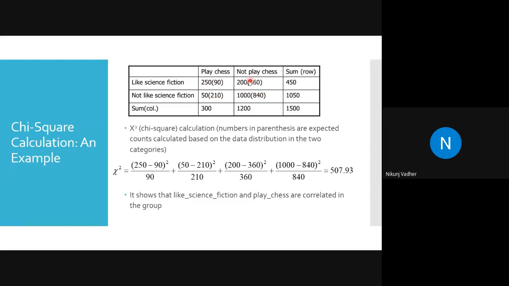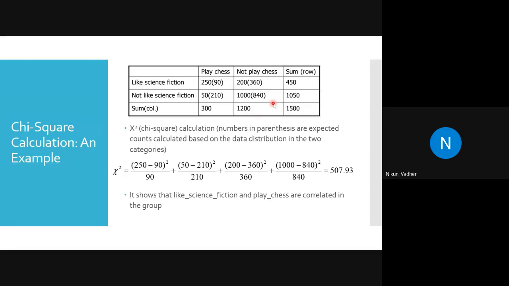People who don't play chess and don't like science fiction: observed 1000, expected 840. Sum for not like science fiction is 1050, sum for play chess is 300, and sum for not play chess is 1200.